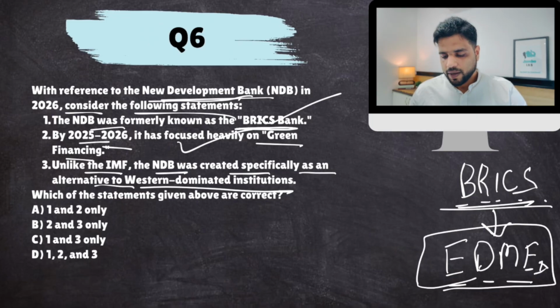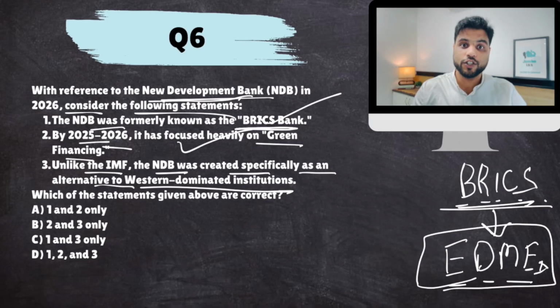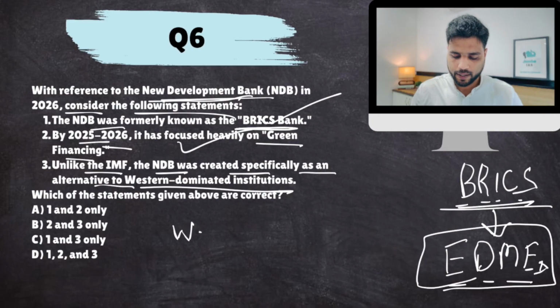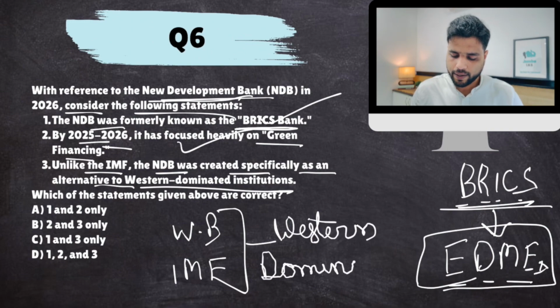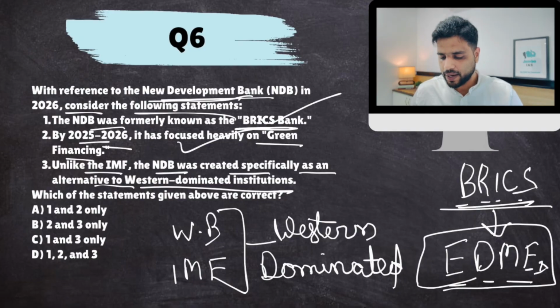Now, the reason why BRICS was formed was because these countries have always felt that the global international economic institutions like World Bank or IMF, for that matter, are Western dominated. And because they are Western dominated, they don't take care of the interests of EDMEs, the global South.